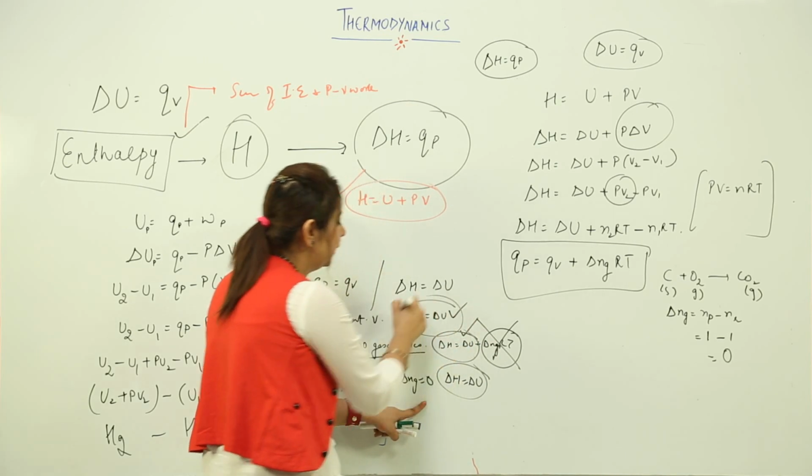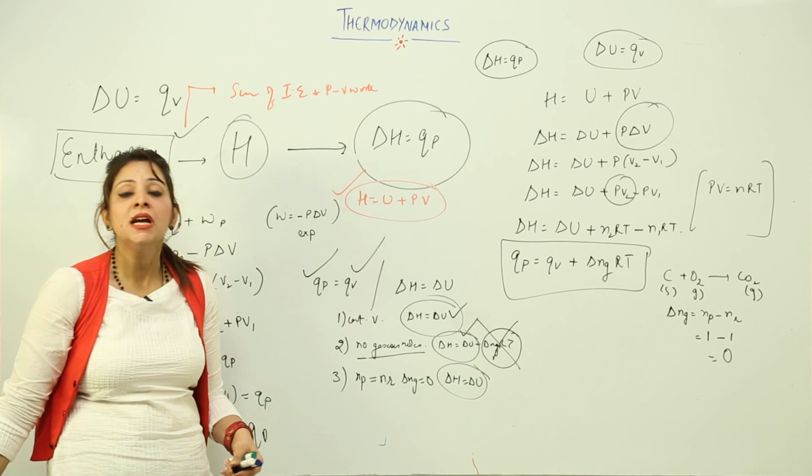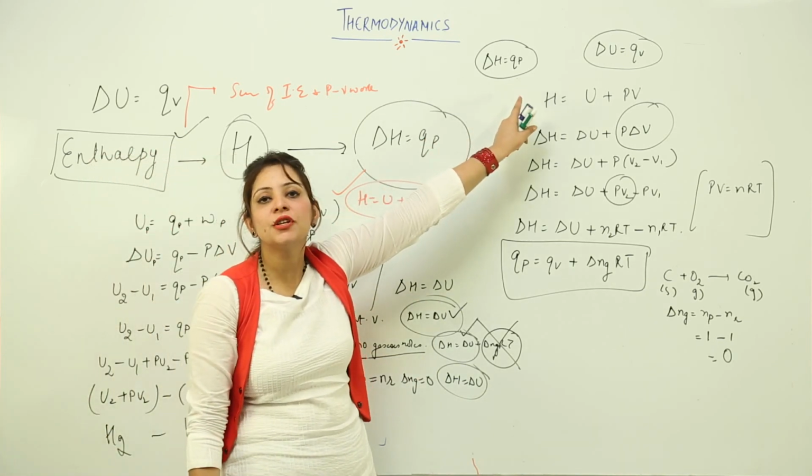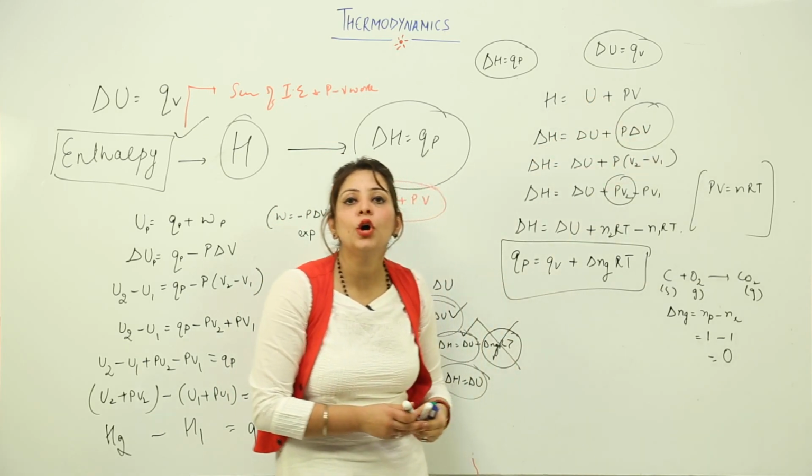This I answered in terms of delta H and delta U. Likewise you can answer in terms of QP and QV, because delta H is the heat energy released or absorbed at constant pressure and delta U is the heat energy released or absorbed at constant volume.